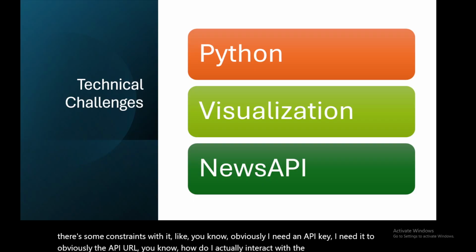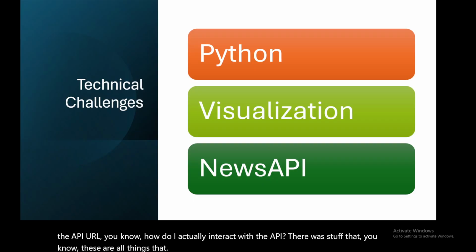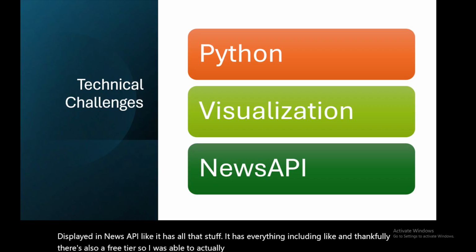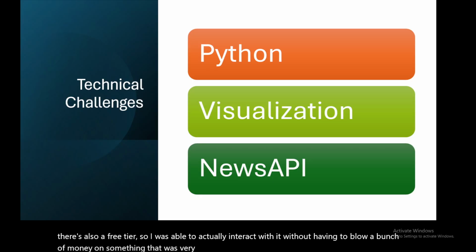These are all things that are luckily very neatly displayed in News API. It has everything, and thankfully there's also a free tier, so I was able to interact with it without having to blow a bunch of money on something very temporary. So that was very nice.